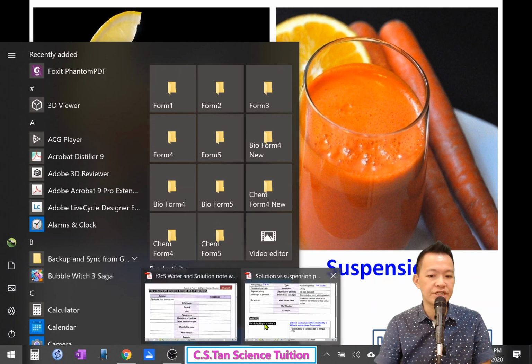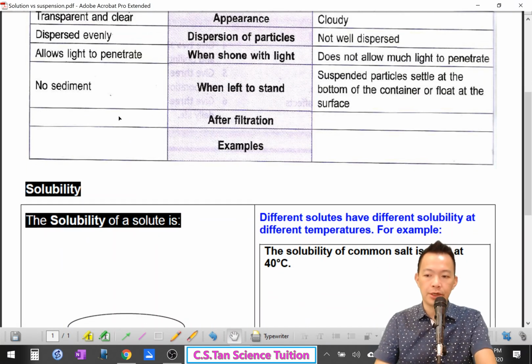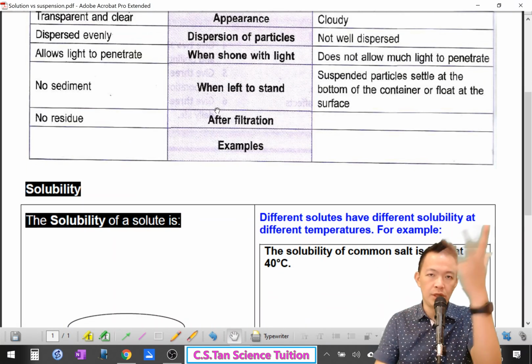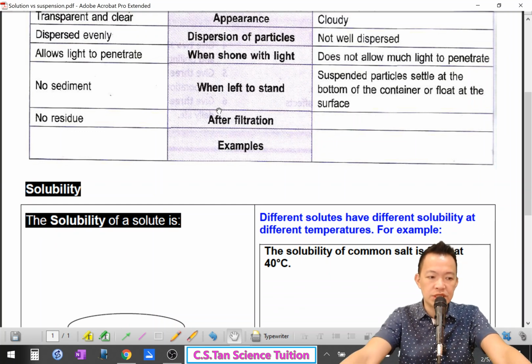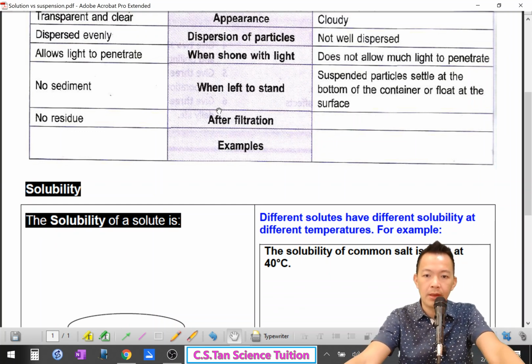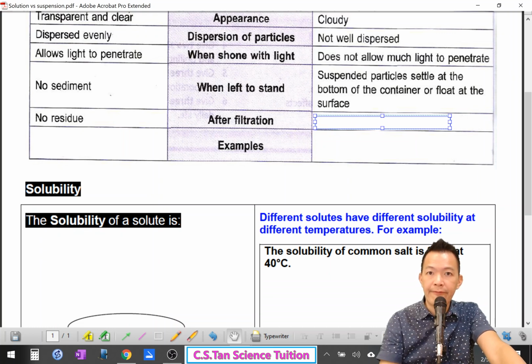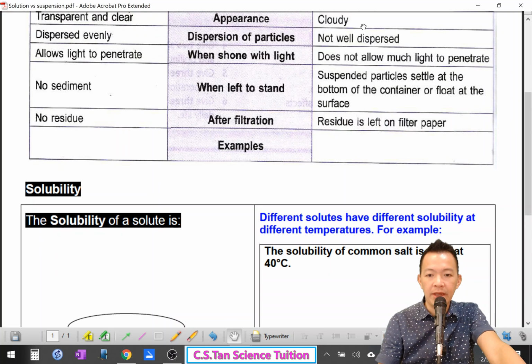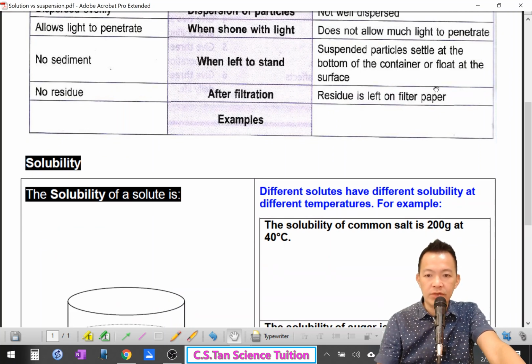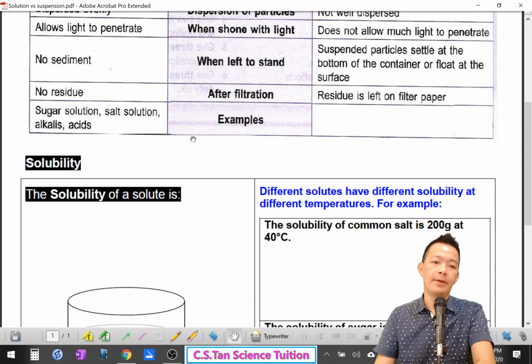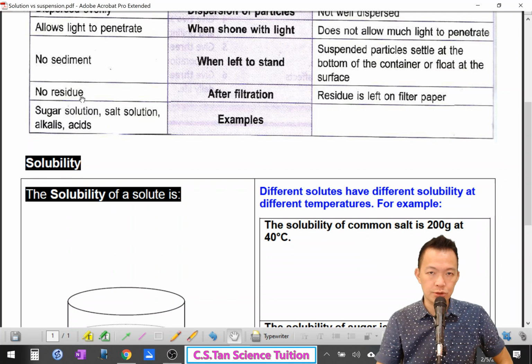So filtration: solution after the filtration has no residue. But suspension, yes, there will be solid residue filtered out by the filter paper. So residue is left on the filter paper, a lot of solid residue. Any examples?